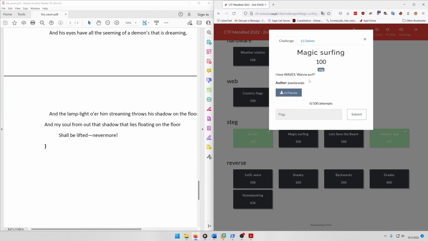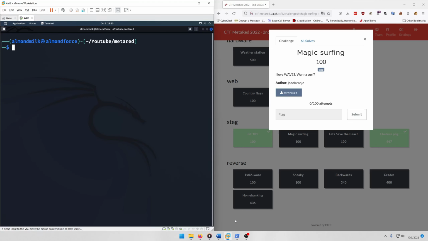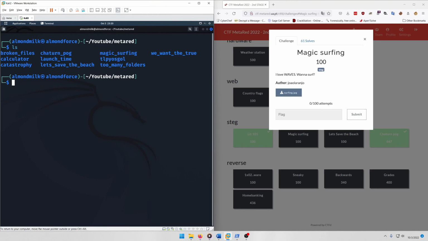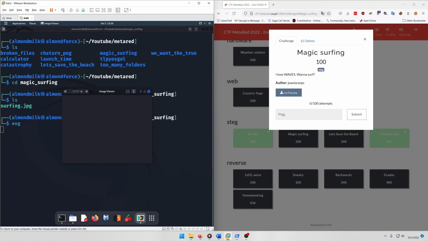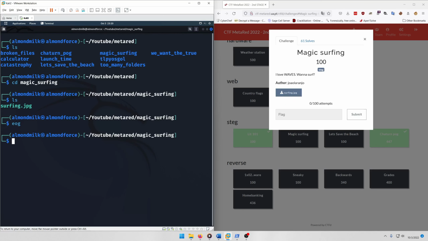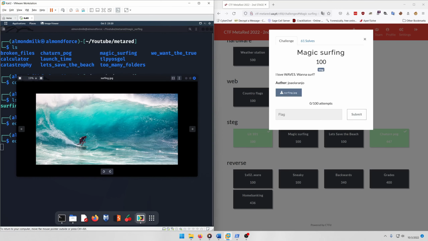I love waves. Want to surf? So they give you a surfing.jpg. We can close that and open up our Kali terminal. I have the challenge directory right here. If we ls, we see we have a surfing.jpg. Let's go ahead and EOG it. Whoops, sorry about that. And it's literally just a dude surfing.